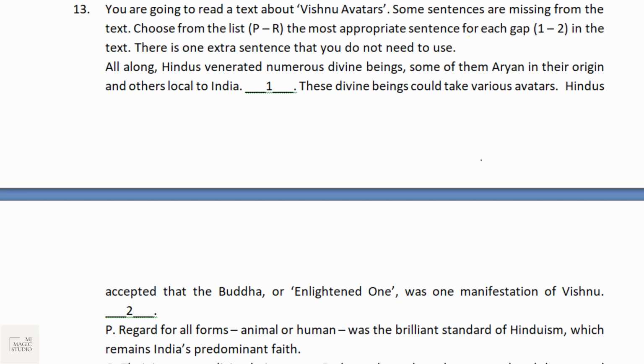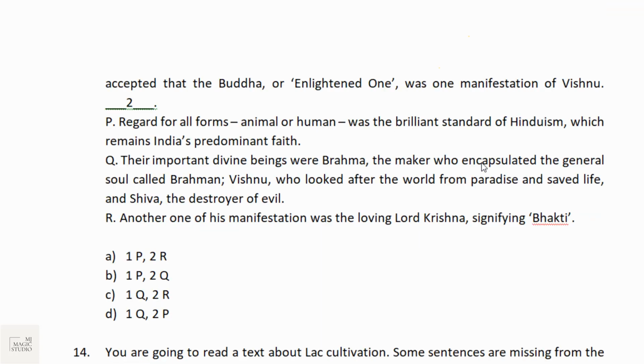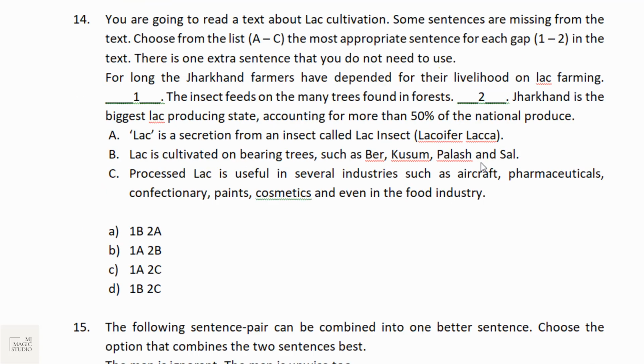Thirteen is again the same type, but it is given in a different format. Here, instead of giving the first and the last statement, any two statements are missing from the paragraph. So it is also a complete the paragraph type of question, but here the first and last statement are not compulsorily given. Any 2 out of 4 statements would be given. We need to identify the remaining 2. So that goes with question number 13. Again, complete the paragraph. Question number 14 is also the same. So we can see 1, 2, 3, 4, 5: 5 questions from completing the paragraphs.